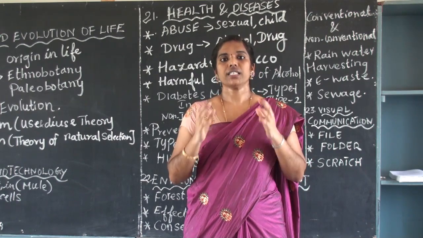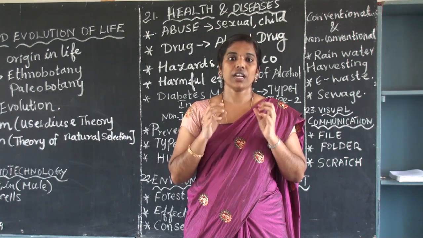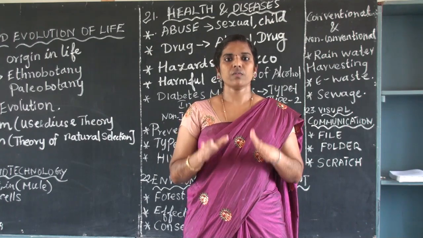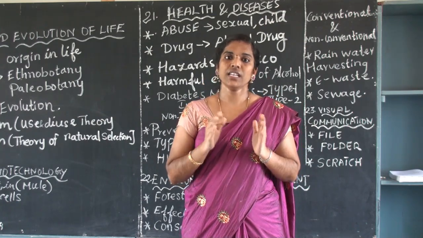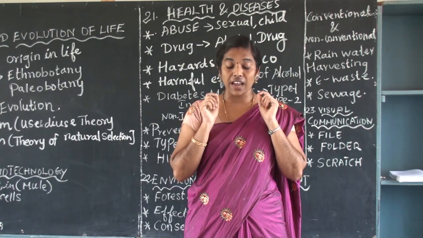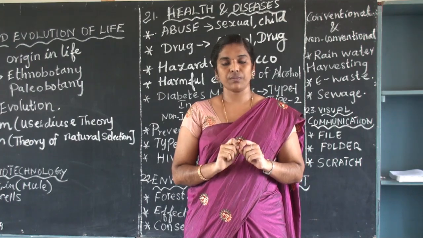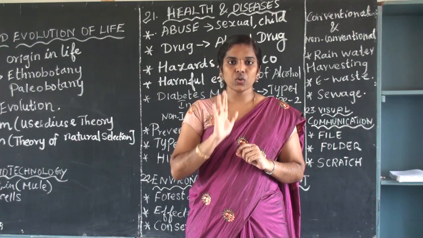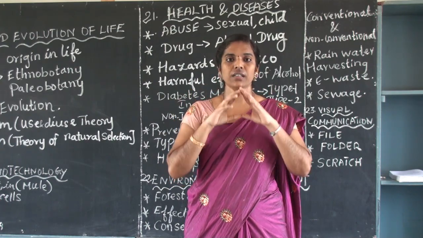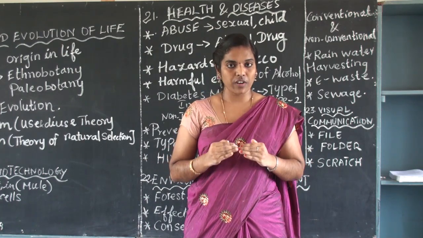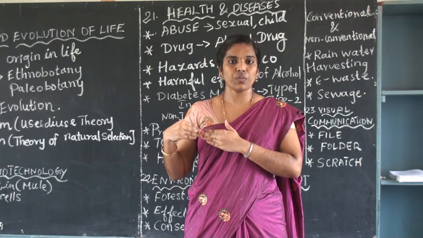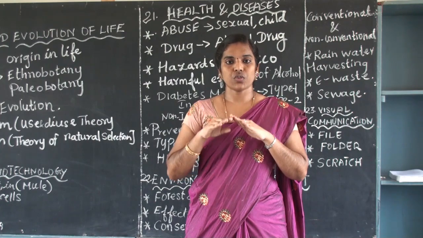Many problem-oriented sums you will get in the public examination. It depends only on physics as well as chemistry. So go through all the problem sums in the textbook, book back, as well as the inside the work problem sums and non-work problem sums. After doing your sums, remember to put a unit; definitely put a unit and you will get full marks. While writing the problem sum, first write the formula, then the substitution, and cancellation or division, then write the answer and the final unit. Afterwards you should finish your paper.